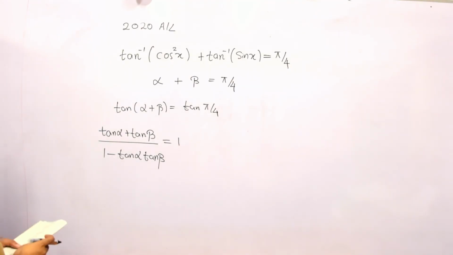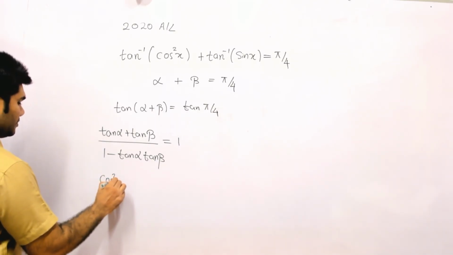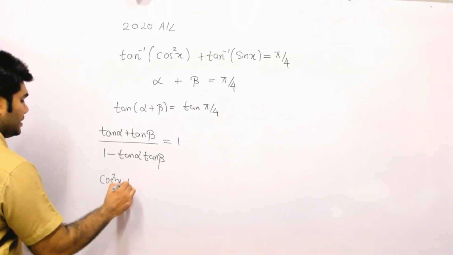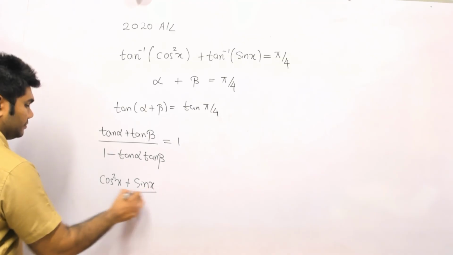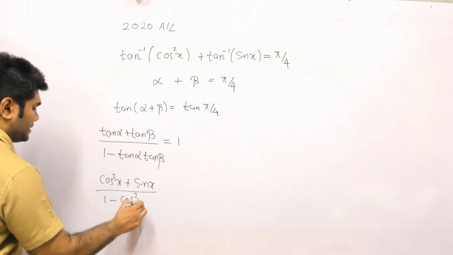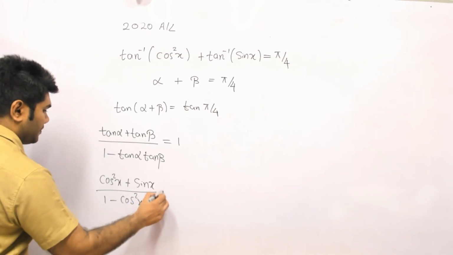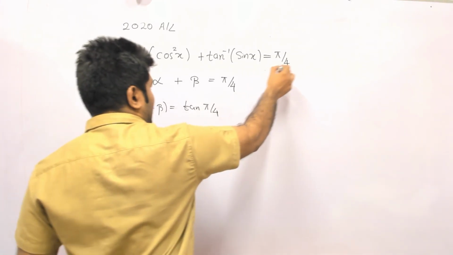Then tan alpha is actually equal to cos squared x, and tan beta is equal to sin x. So 1 minus cos squared x into sin x, equal to 1. The rest of the things I'll solve like this.